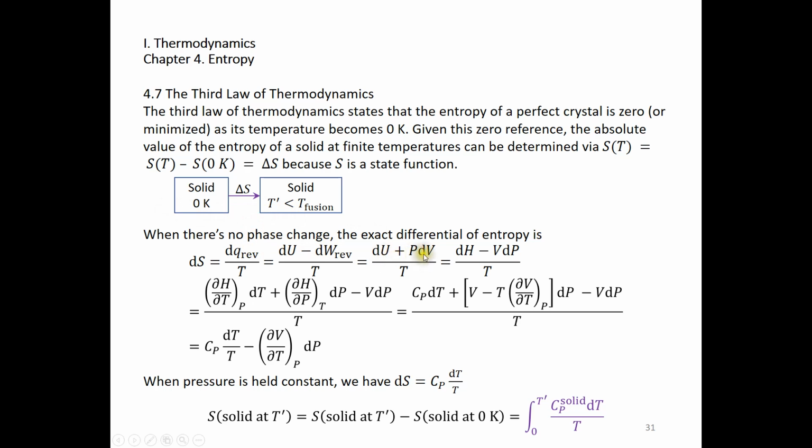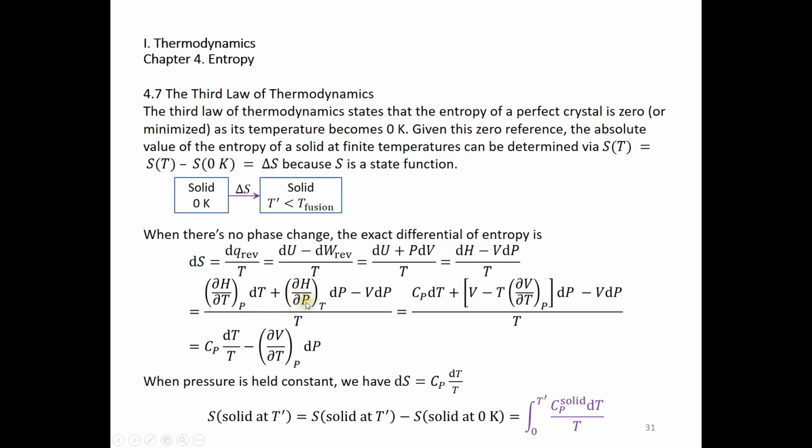And dU is dH minus PdV minus VdP. Therefore we have this equation. dS is dH minus VdP over T. Now we're going to expand H. H is a function of temperature and pressure. That's why dH is partial H over partial T times dT plus partial H over partial P times dP. So we have this. What's partial H over partial T under constant pressure condition? It's just C sub P, because dH is equal to dQ sub P under the isobaric condition.